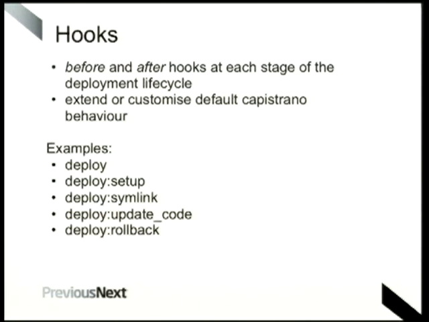You're also able to add in your own behavior when each of those things is being fired, to make sure that your own actions are being taken into account. These are some examples of Capistrano commands, which I'll go into a bit later.